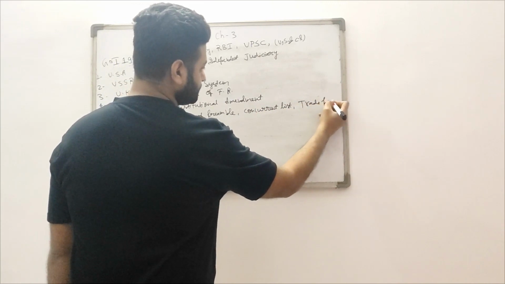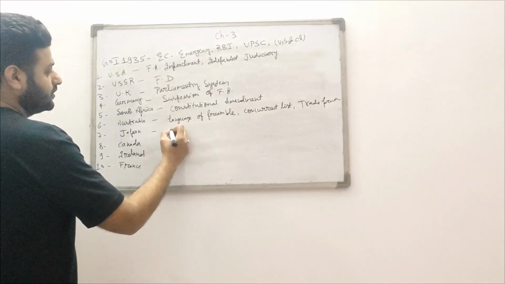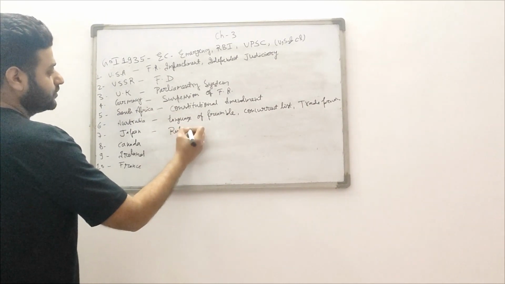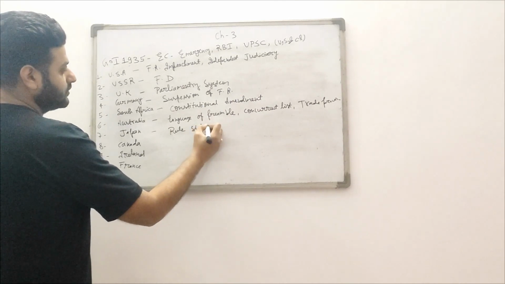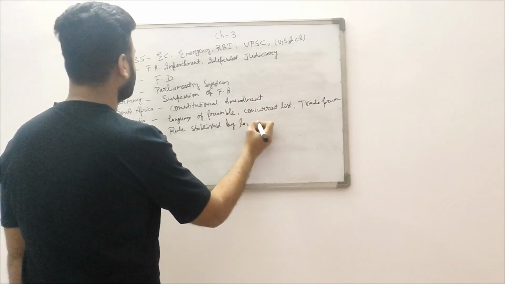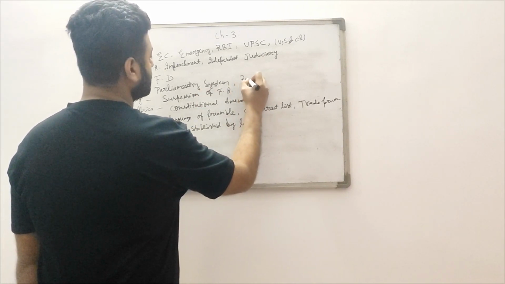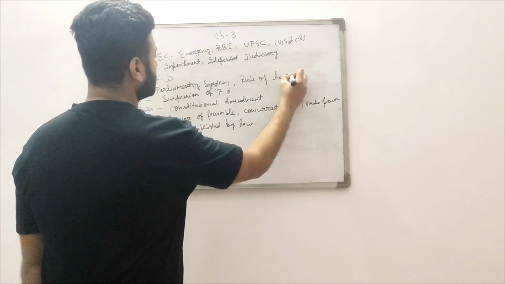From Japan, procedure established by law. And rule of law we have taken from the UK, the United Kingdom.